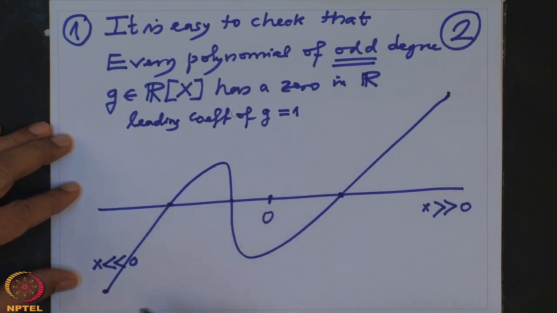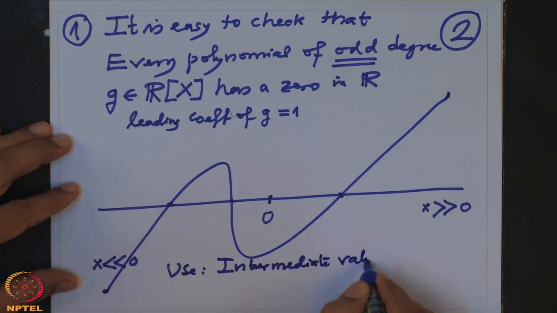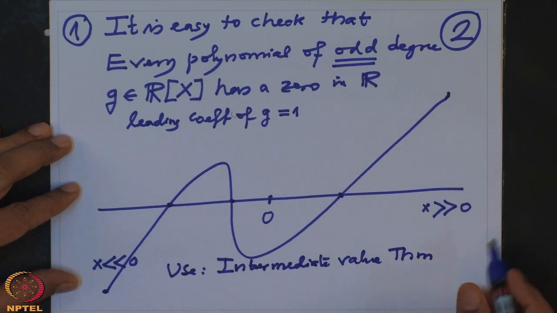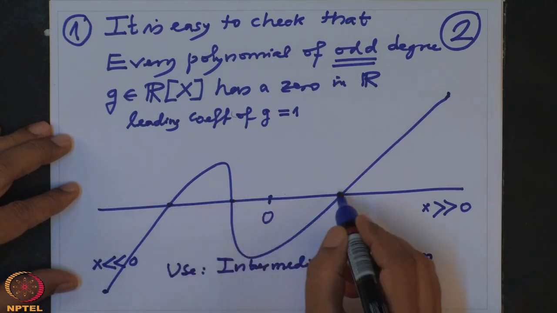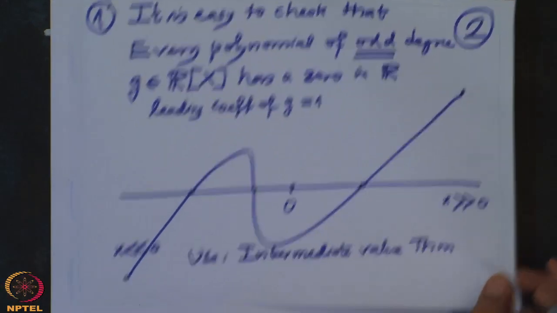So now use the intermediate value theorem, so that it crosses the x axis, so that means it has at least one real 0. So this was observation 1.